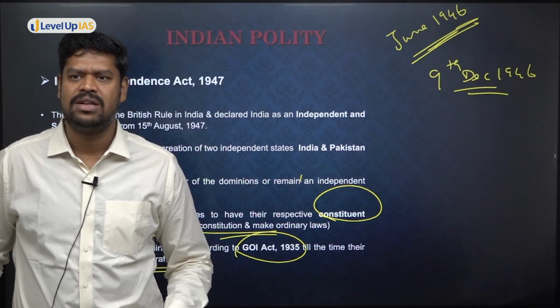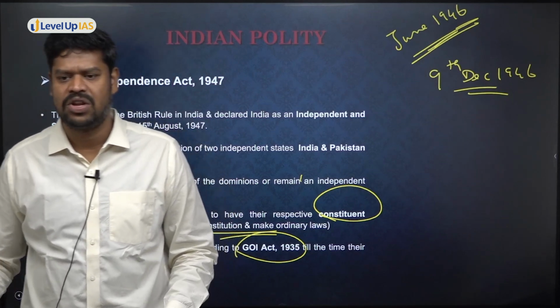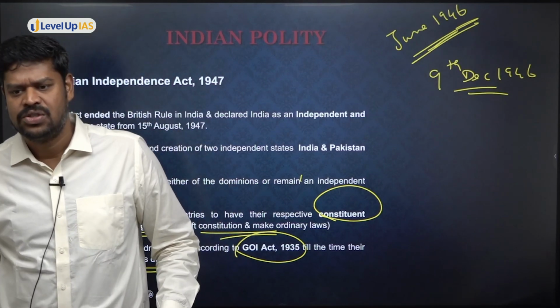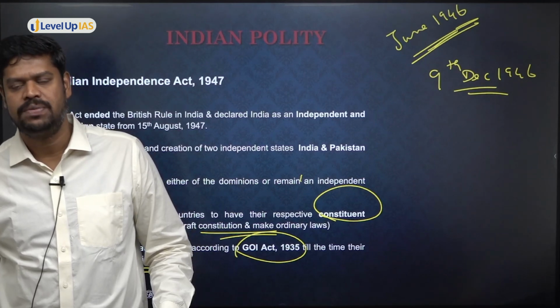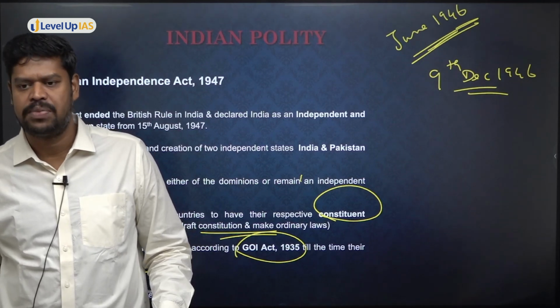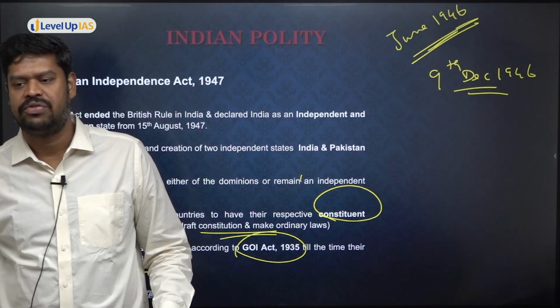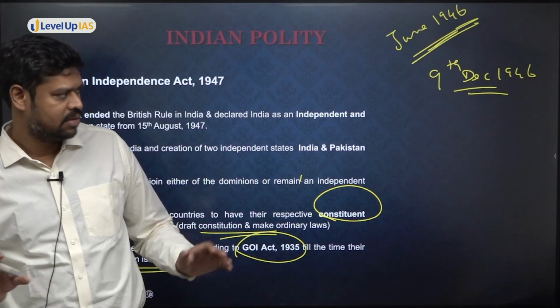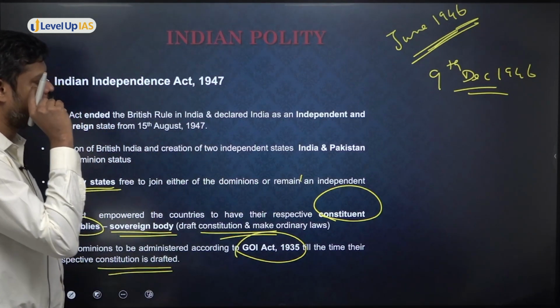But it is not that they met all the 3 years. They met only, I think, hardly somewhere around 200 days, where they discussed and drafted the entire constitution. But a lot of discussions have happened and a lot of rework has been done on the drafting. And then finally, they drafted the constitution. Anyways, I'll discuss that when I discuss the Constituent Assembly more.